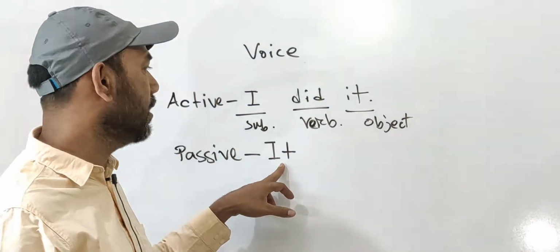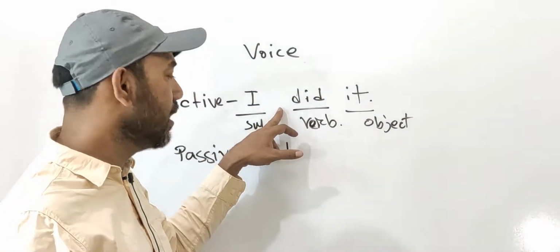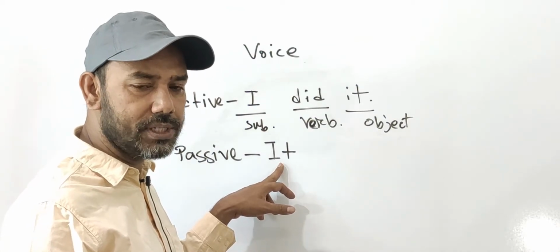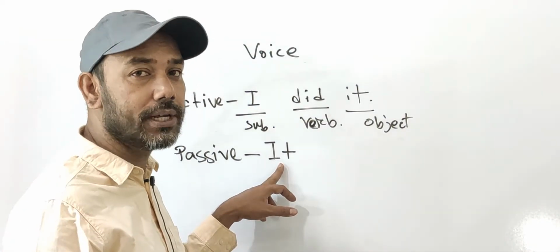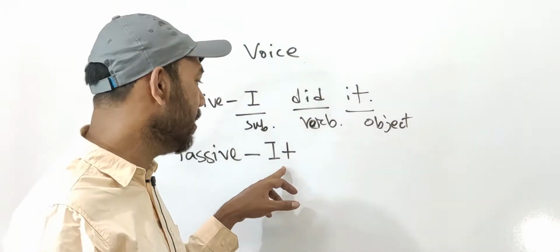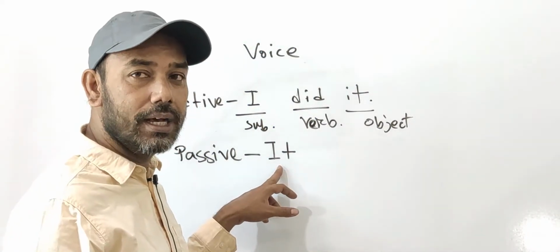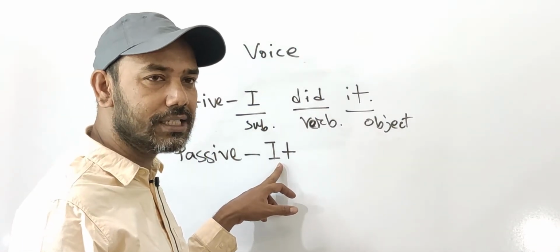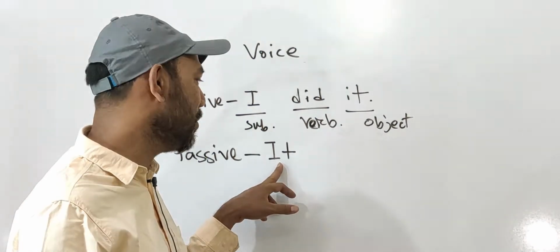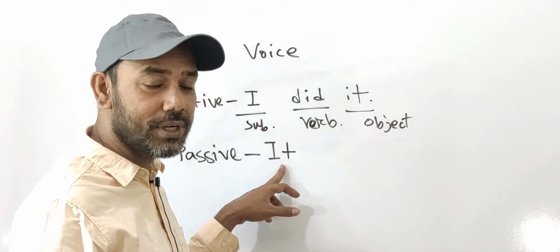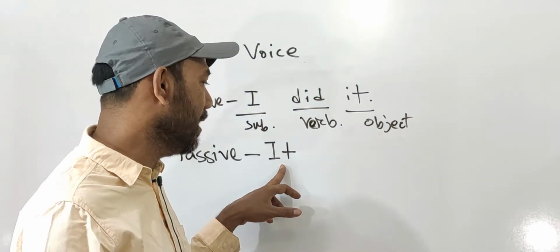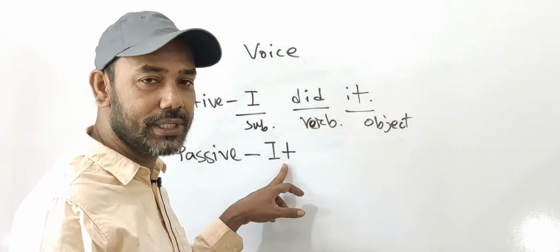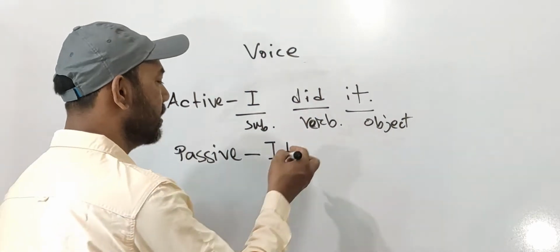In case of past indefinite tense in the passive voice, only two auxiliary verbs come: was and were. Again, this subject, it, is third person and singular number. That's why it will be was, not were, because it is singular. So, it was.